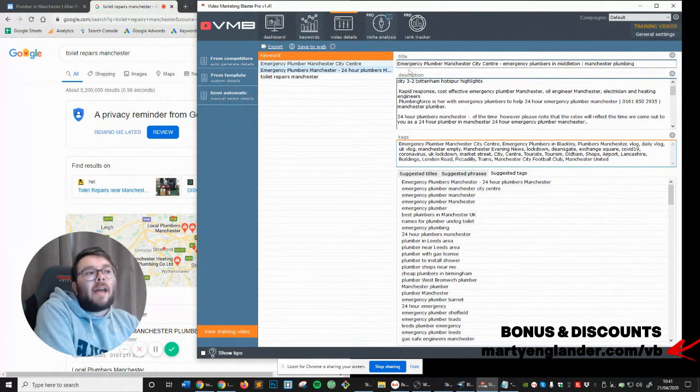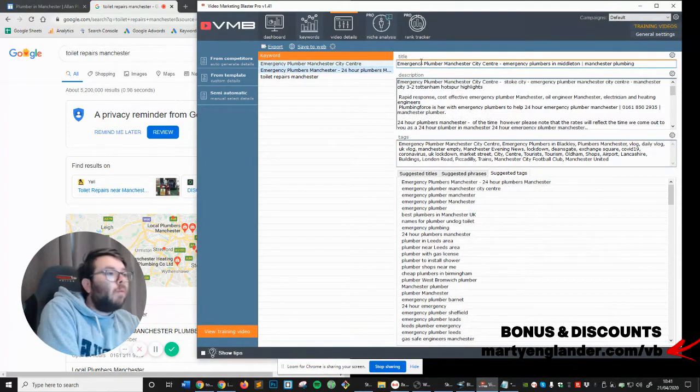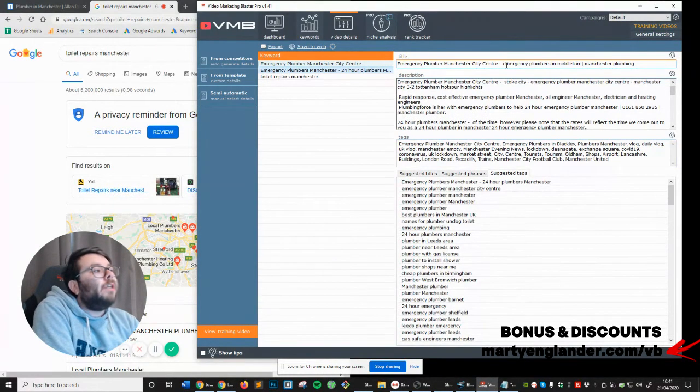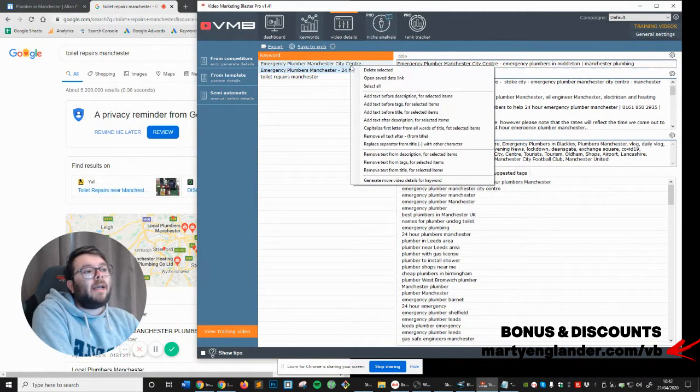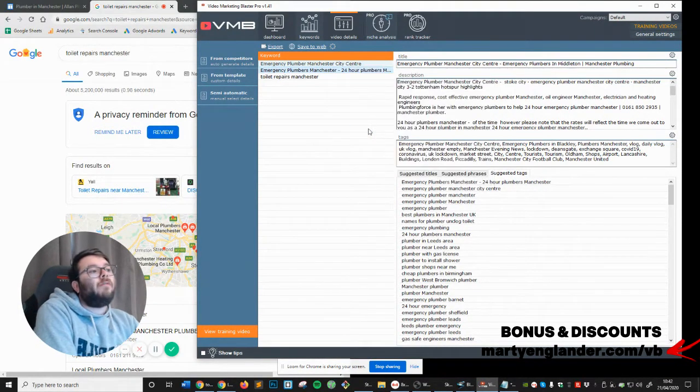Now, let's go ahead and actually have a look at what it's produced. So the title is Emergency Plumbing Manchester City Centre, Emergency Plumbers in Middleton, Manchester Plumbing. And this is all very much targeted. Now, you may not know what Middleton is, but it's just a local area. So, you know, it's actually done a really good job. Now, one of the things that you can probably see is that these aren't capitals. So let's just go ahead, right click and do capitalize first letter from all words. And now it's capital. So that's just jumpstart.